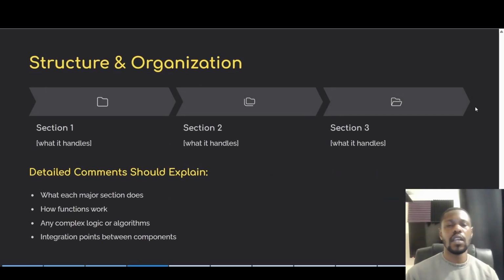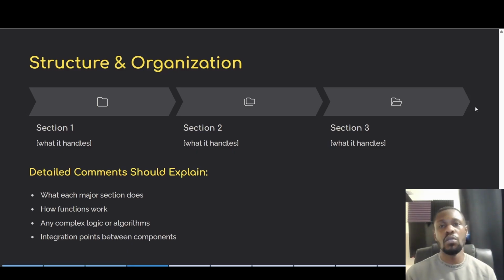Thirdly, we'll look at structure and organization. We want detailed comments on each section. We want to label each section saying what each major section does, how functions work, any complex logical algorithms, and integration between components. What this step is aiming to achieve is that when we're getting AI to write out code for us, it may write code in a way that is different to how we envisioned, or use tools in a slightly different way, or create functions that we maybe wouldn't have implemented in that way, or perhaps we simply just don't know.